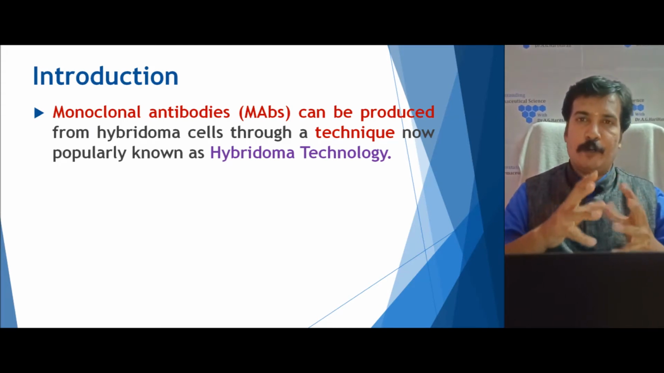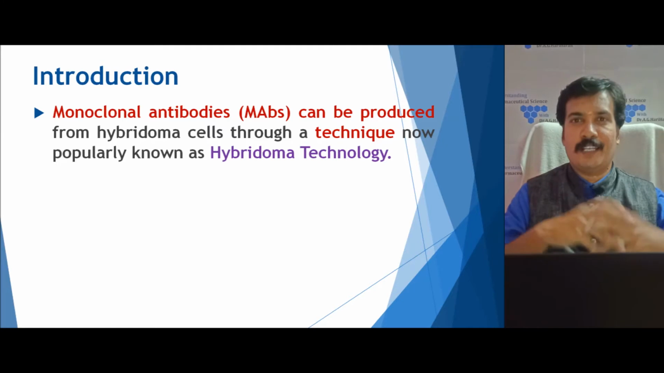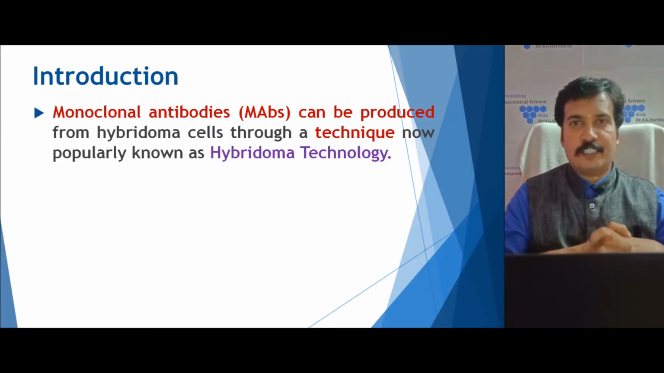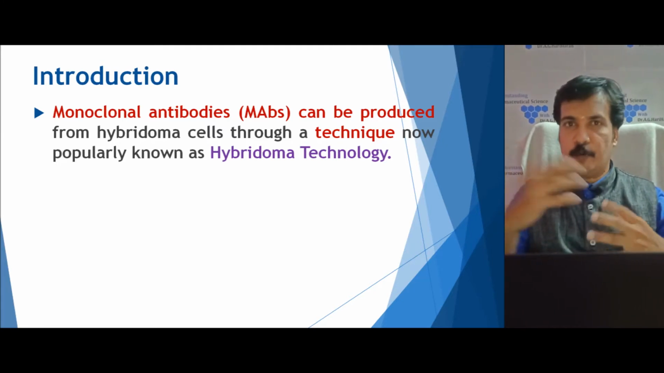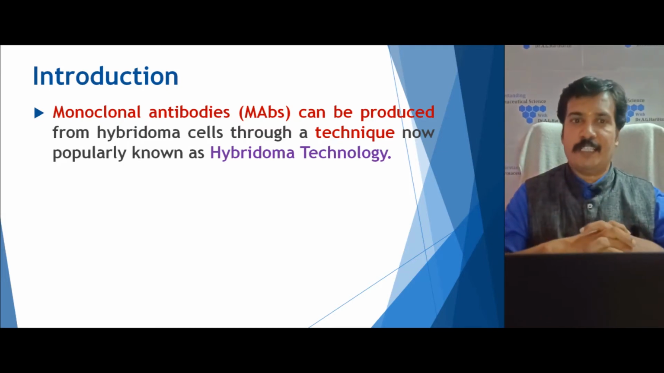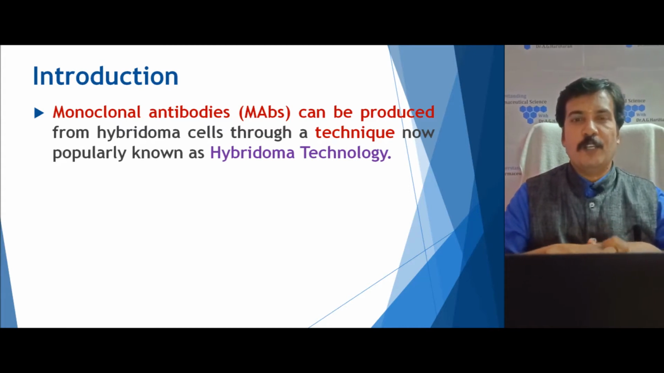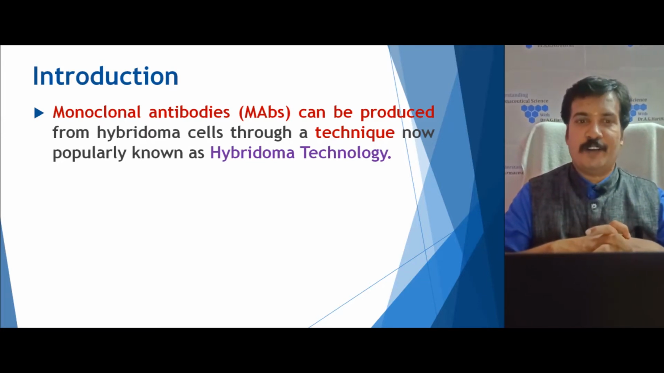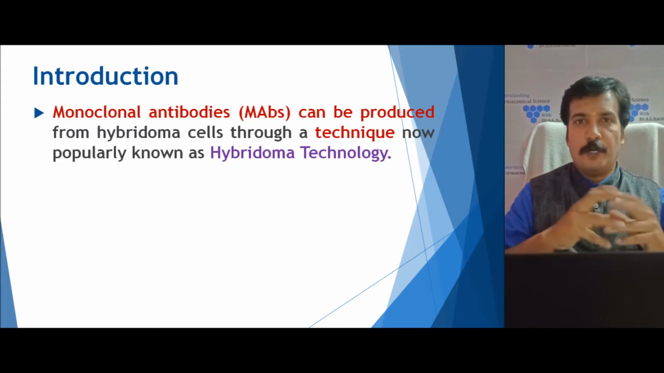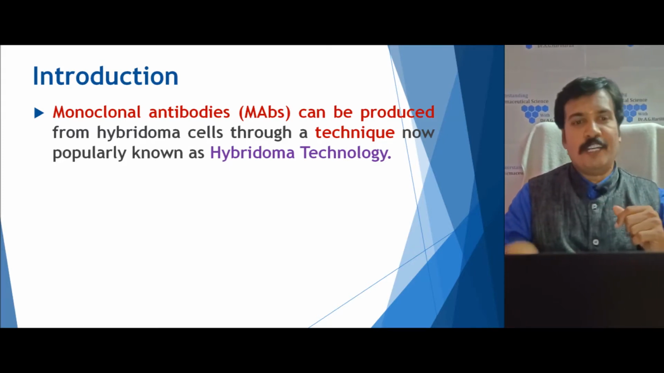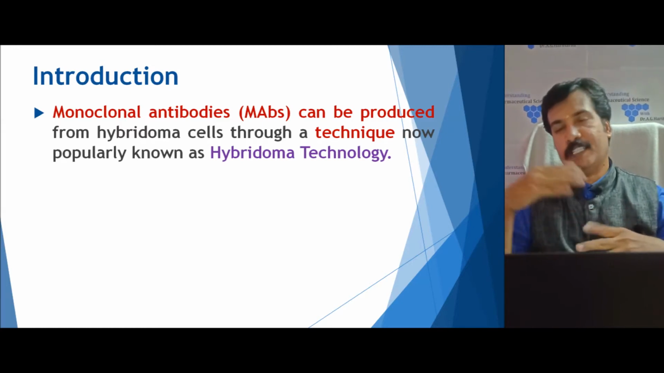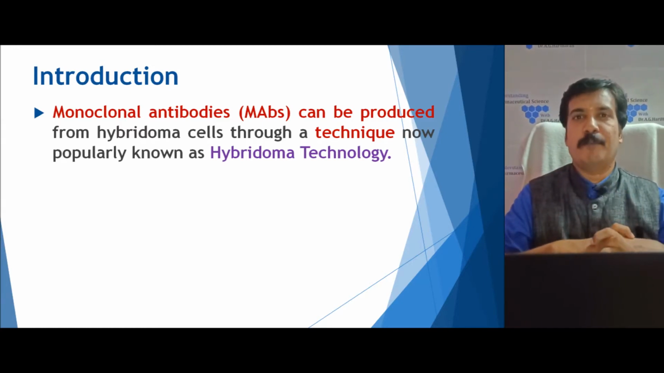These monoclonal antibodies are generally required in producing diagnostic kits like ELISA, in passive immunization, and in drug targeting in various ways. So we need to produce these monoclonal antibodies in large quantities. Monoclonal antibodies can be produced from hybridoma cells through a technique called hybridoma technology. So we have to produce these hybridoma cells. How we can get these hybridoma cells and what is the science behind their development, we will discuss elaborately in this lecture.